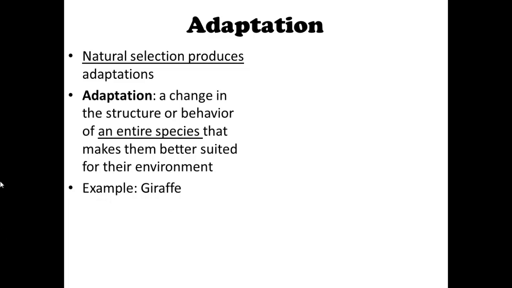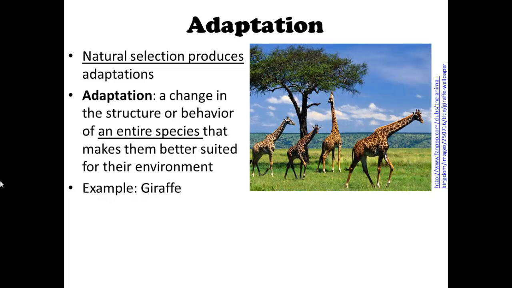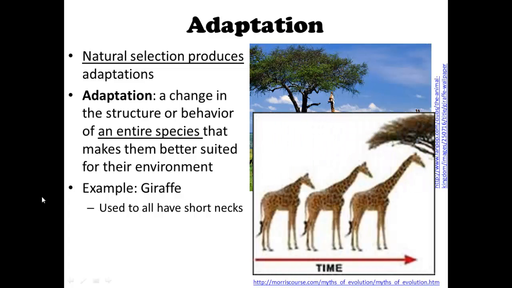For example, the giraffe is a good example of adaptation. We all know that giraffes have really long necks, and they have really long necks so they can reach the leaves that are up here in these trees. Okay, so a long time ago, giraffes used to have short necks. You can see here in this image, over time, their necks grew longer and longer. Here's one with a short neck, and then now they have really long necks. So that's an example of an adaptation.